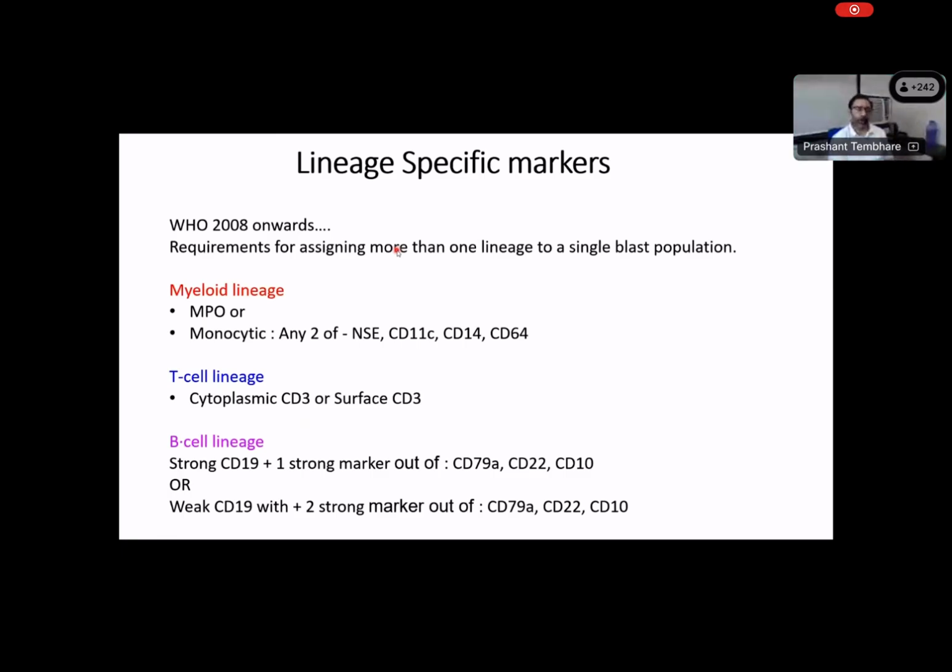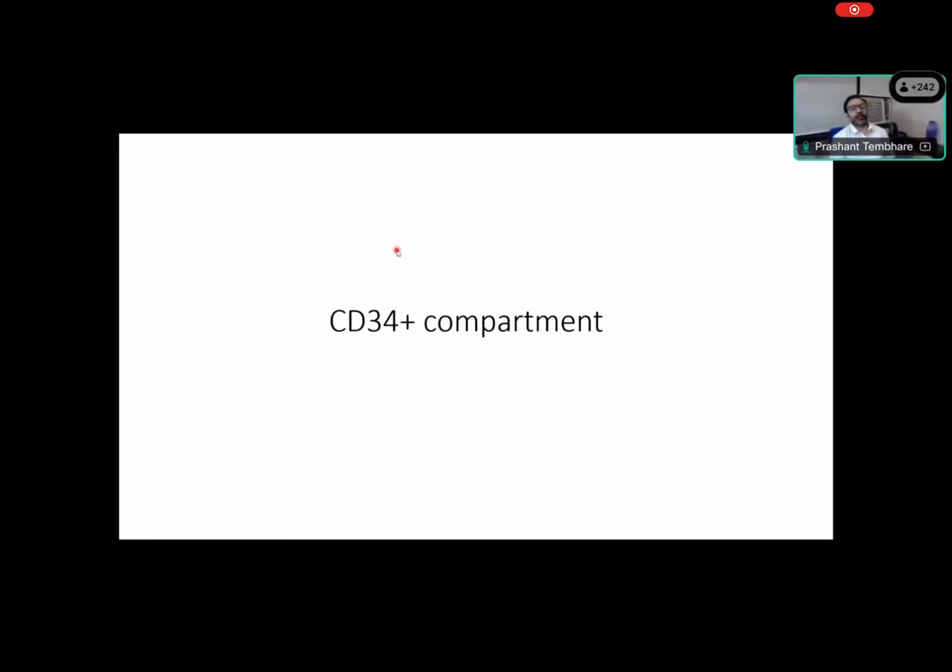As per WHO, for myeloid, we know myeloperoxidase is the lineage specific marker. For monocytic, we know that we have to use more than two markers. For T cells, CD3. For B cells, we have to use a combination of multiple markers like CD19, 20, 22, 79a, and CD. Now, let's focus on the CD34 compartment.